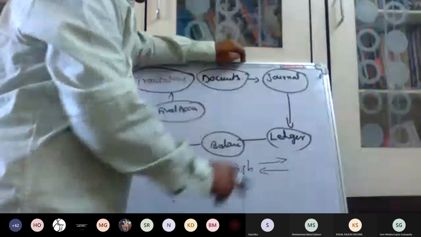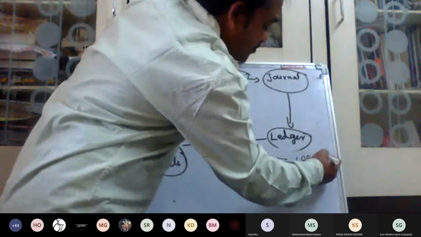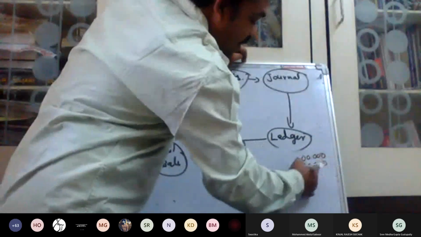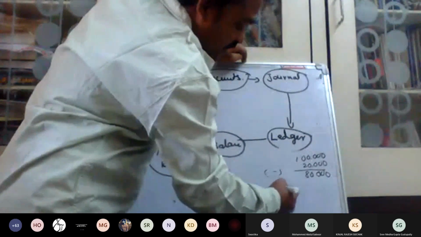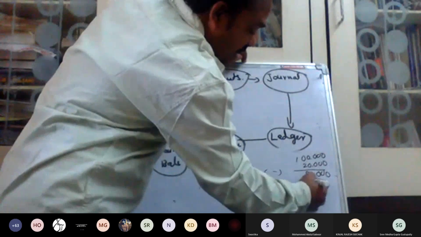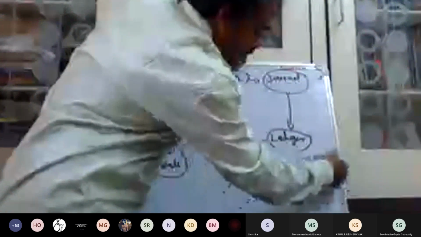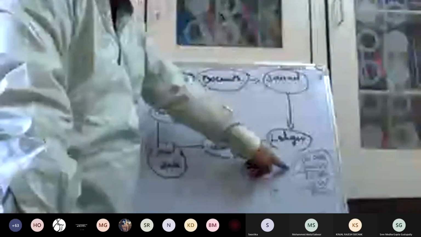In the accounting equation, I told you, the owner brought, for example, 1 lakh. Then he purchased a building, I wrote here, for example, 20,000. Then the remaining balance. Then again sales, which means cash comes to the business, 50,000. So in this case, 1,30,000. We are just doing this roughly. Whenever I do the accounting equation, I discuss like this for your understanding purposes.